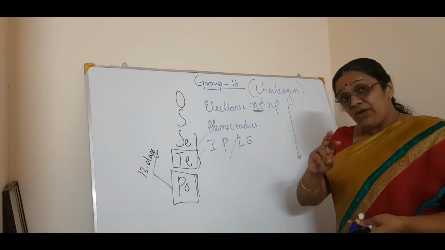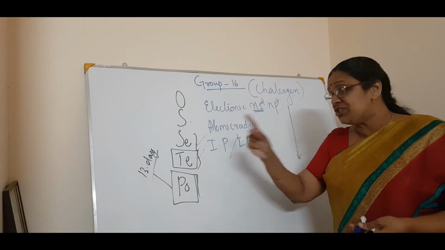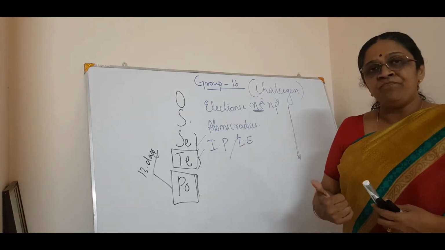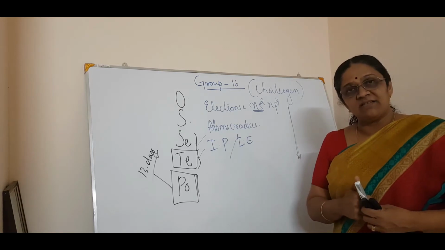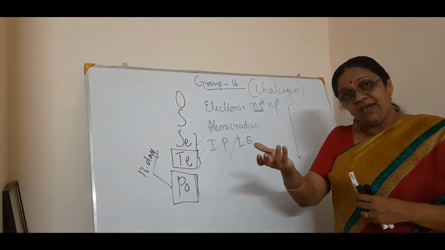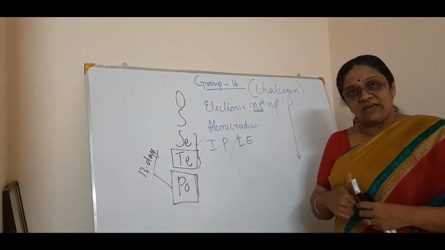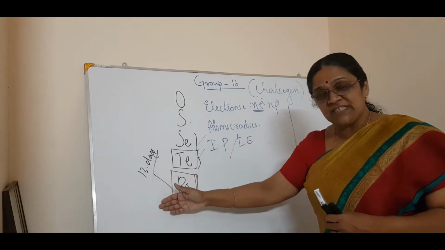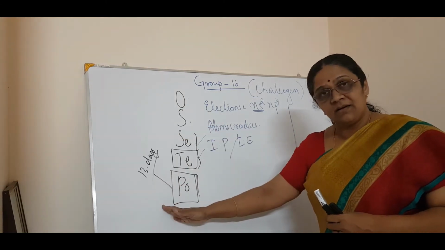But when you compare the ionization potential with the nitrogen family, that is the 15th group, there one conflict is there. The 15th group has a higher IP than the 16th group. Why? From nitrogen to bismuth, the IP decreases.